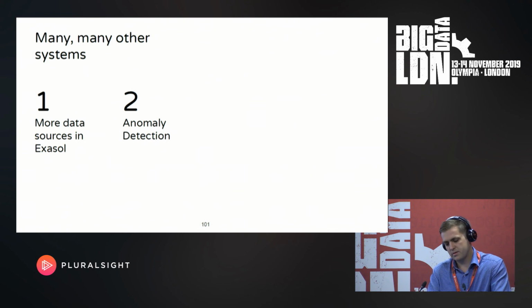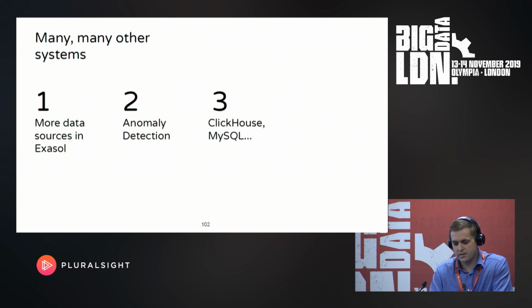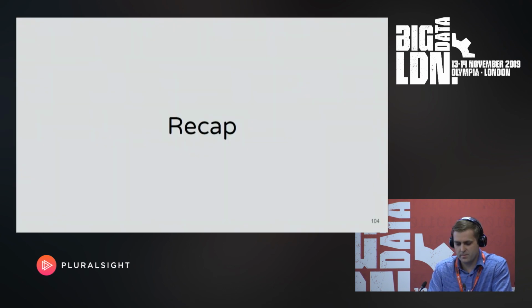There is a very interesting anomaly detection system which uses machine learning methods for finding anomalies in incoming data. There are other databases, most notably ClickHouse, and numerous small MySQL instances. And there are notebooks analysts use daily, like Zeppelin or Jupyter. Data scientists and analysts love them.